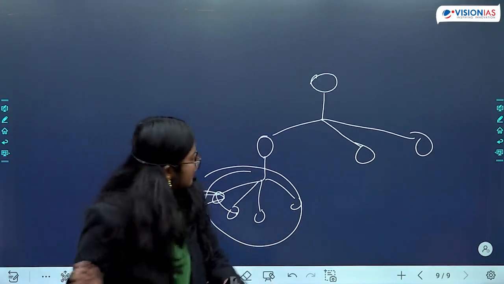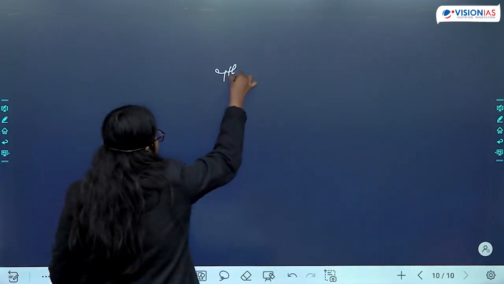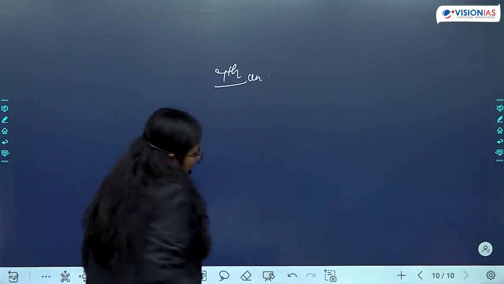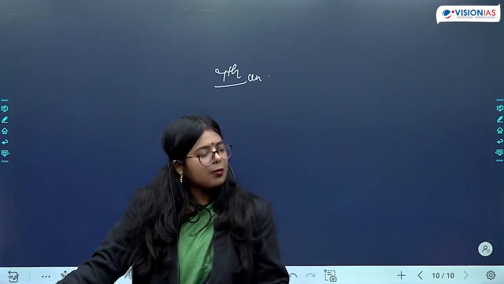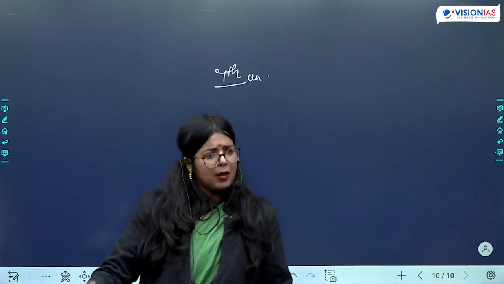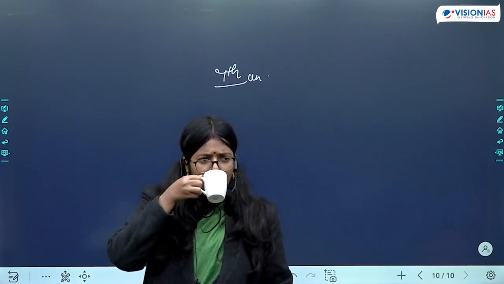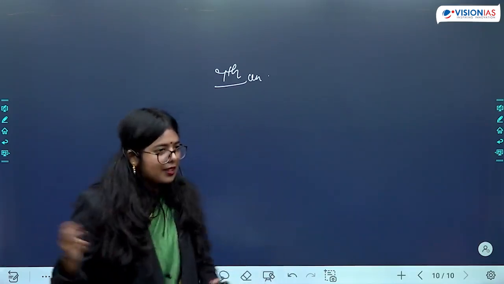Now let us discuss the period of 7th century onwards. When we talk about the 7th century, who are the political powers who are ruling in the Indian subcontinent? Prominent powers. Harsha in North India.